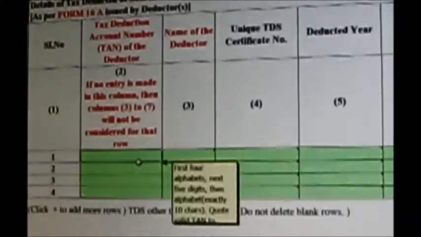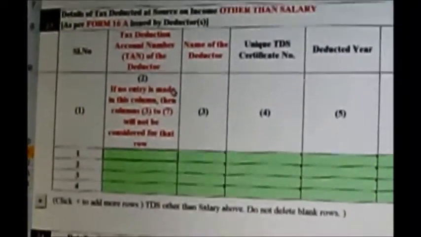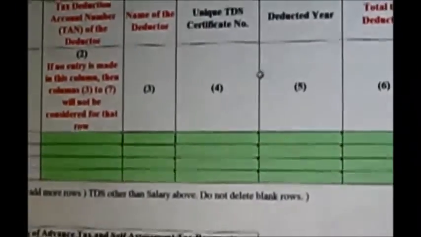Here you mention the TAN number of the bank where you have invested, that is the tax deduction account number, and the name of the deductor, that is the bank: Axis, HDFC, ICICI, anything. Then these two options are optional. Since I told you these are color codes, red things need to be mentioned. The total TDS deposited by them will be mentioned in form number 16A, and also in form number 26AS. The same total amount you can claim here, whatever is given there.